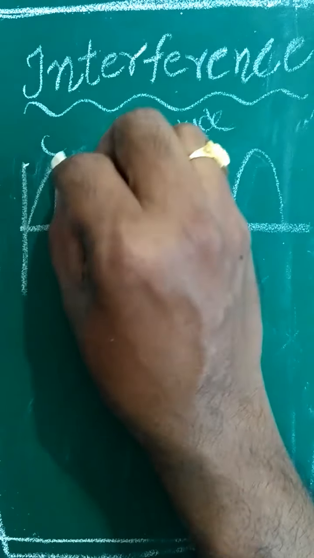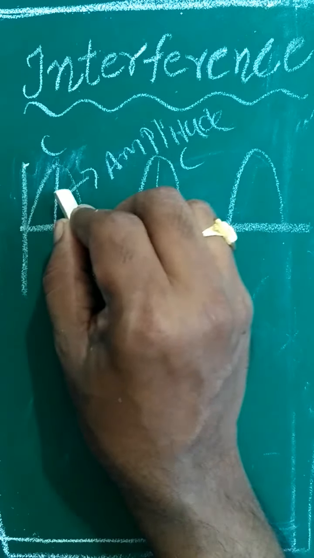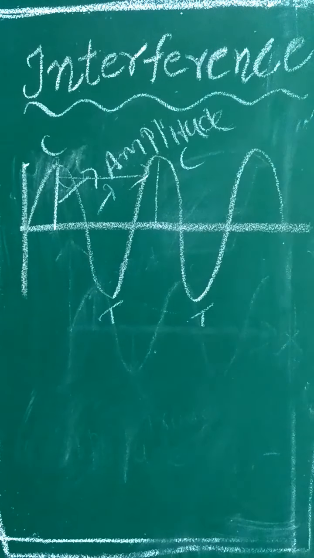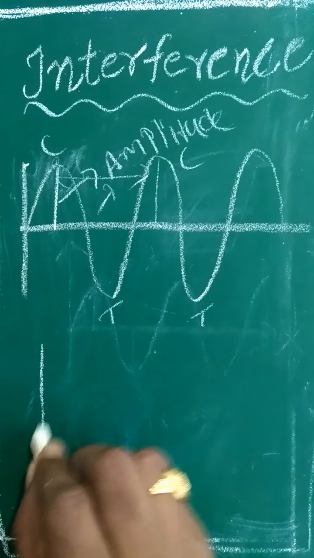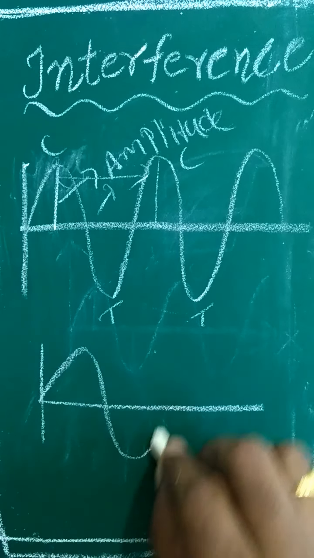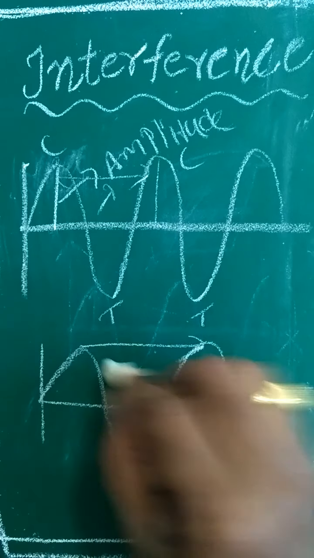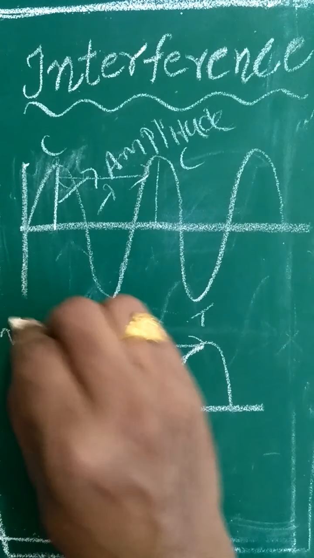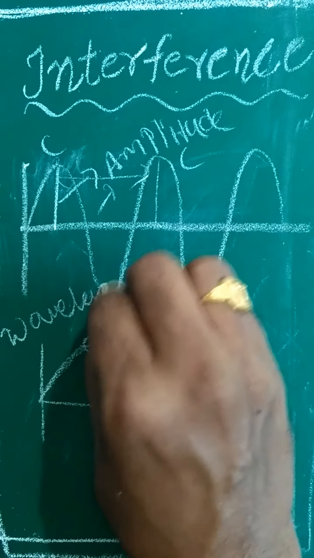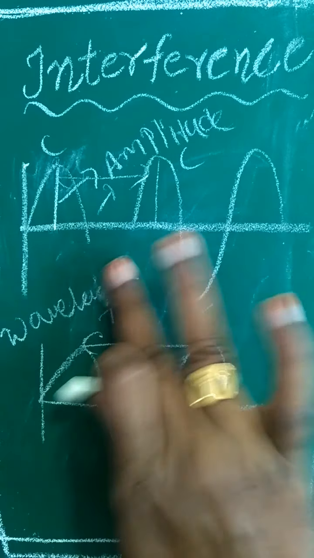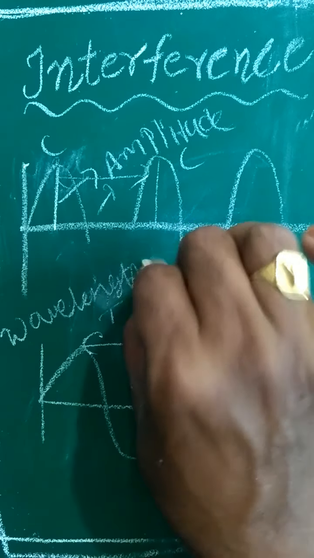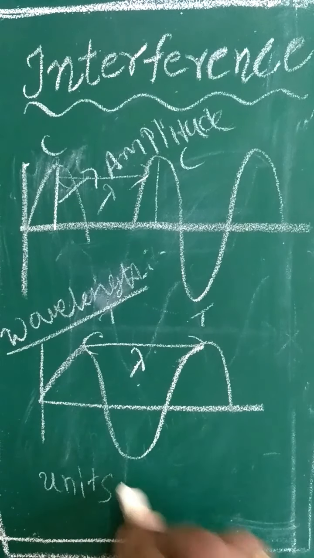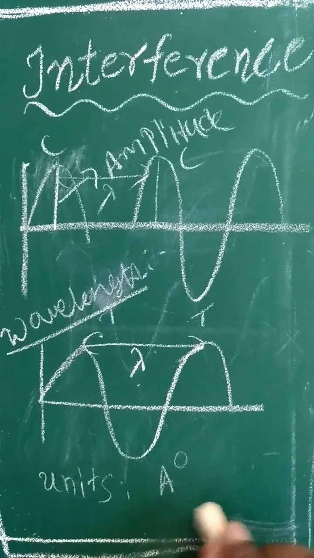The distance between two successive crests is called wavelength. The wavelength is denoted with the letter lambda. The unit is angstrom.